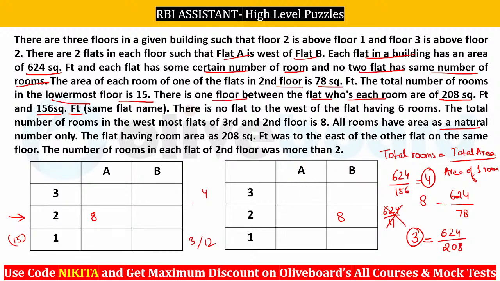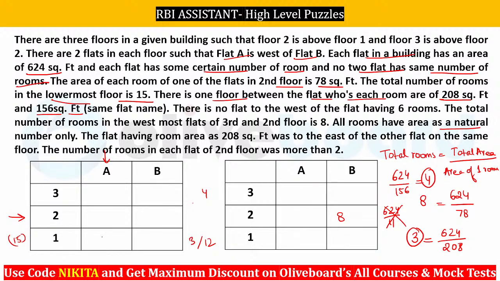Now आगे चलते क्या दे रखा है. There is no flat to the west of the flat having 6 rooms. Okay, so 6 rooms can be any of these rooms, right? Because there is nothing towards the left of 6. That is west of 6. Now the total number of rooms in the westmost flats of the third and second floor is 8. That means this cannot be 8 here. ये तो 8 possible नहीं है. Why? Because if this is 8, this cannot be 0, because the total of these two has to be 8. ठीक है, ये दोनों का total जो है वो 8 होना चाहिए. So that means 8 cannot be here. So 8 has to be here.